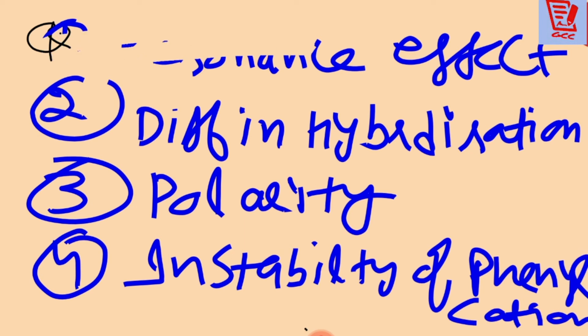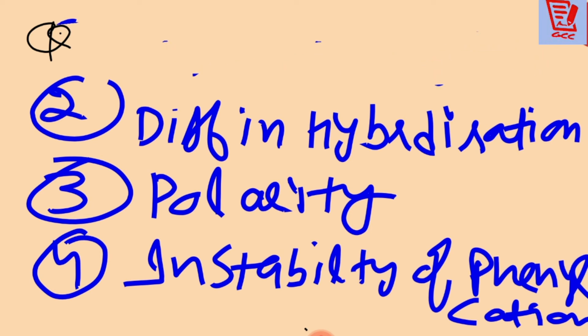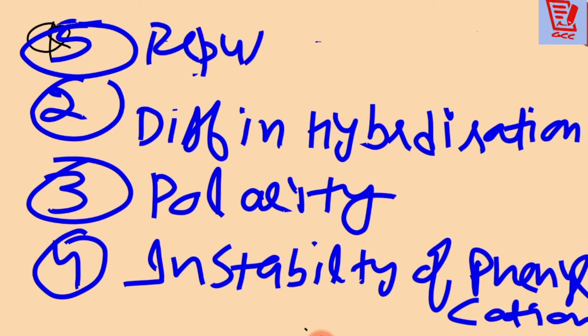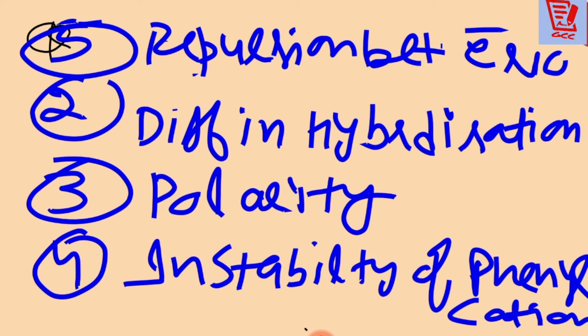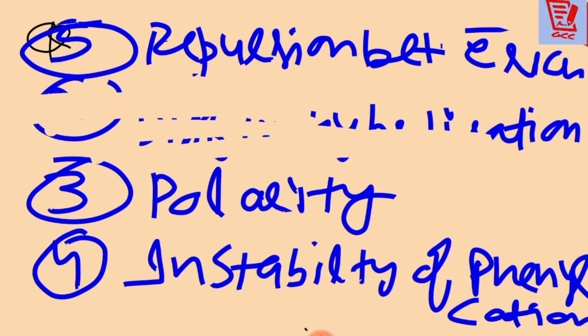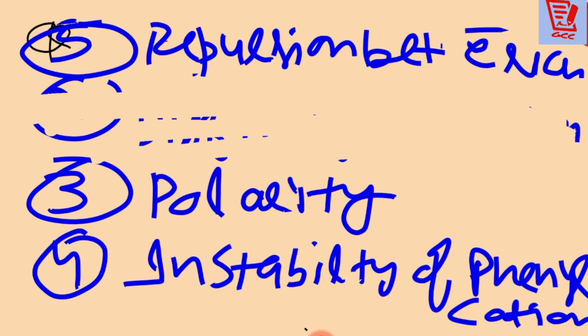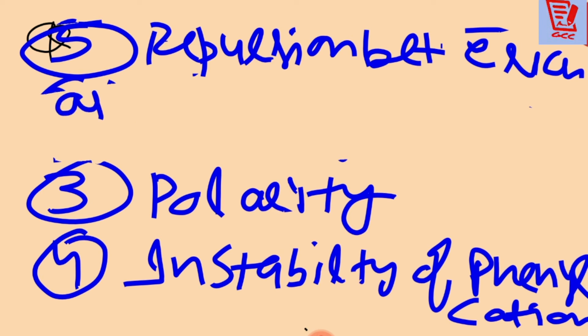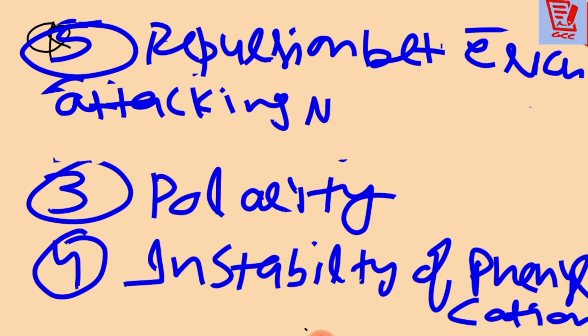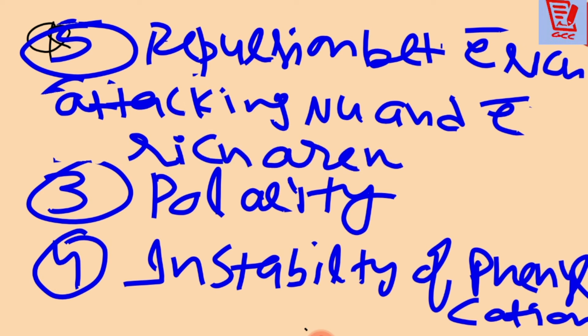And number five is repulsion between the electron-rich attacking nucleophile and the ring, meaning the electron-rich arene, that is, the aromatic ring. These five points we have to discuss one by one.